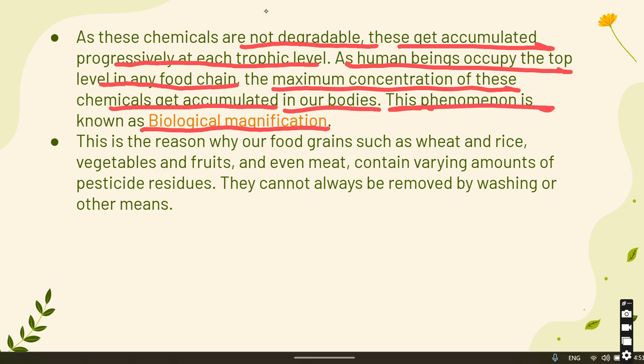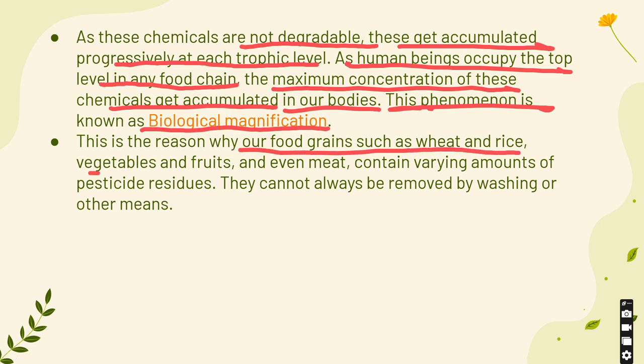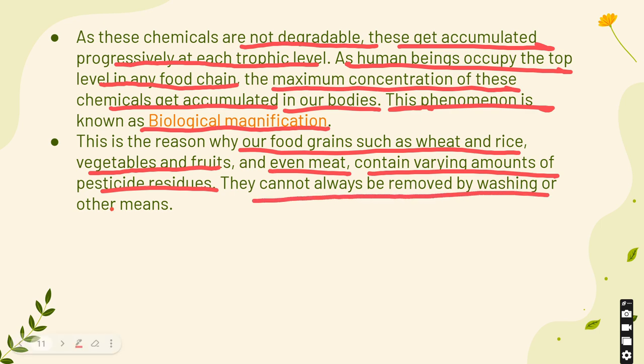This is the reason why our food grains such as wheat and rice, vegetables and fruits, and even meat contain varying amounts of pesticide residues. They cannot always be removed by washing or other means. That's the reason you need to be very careful with what you intake, as they can contain varying amounts of pesticide residues.